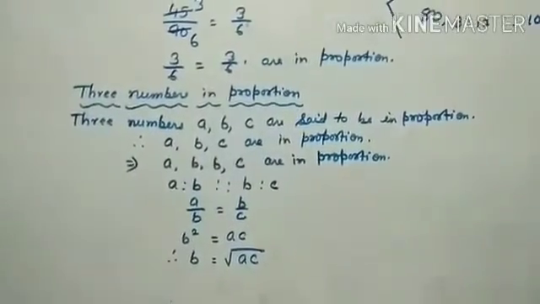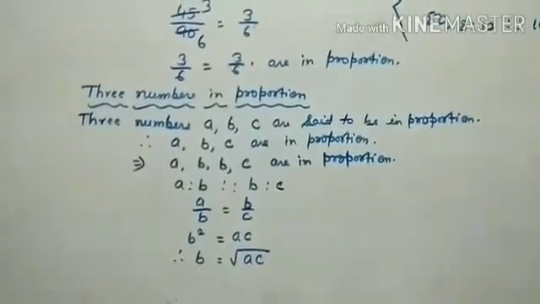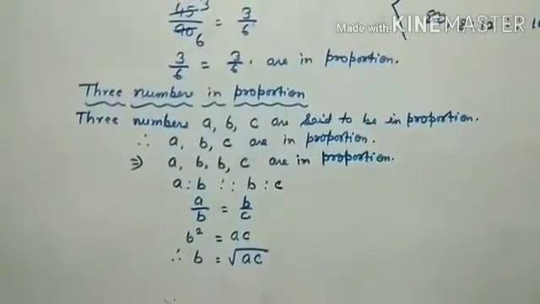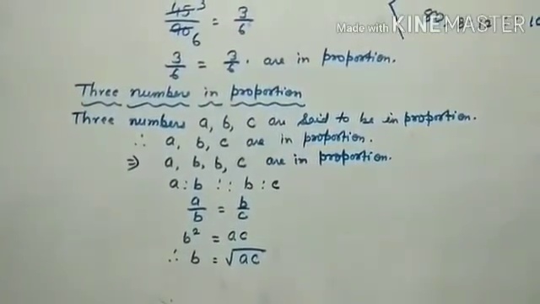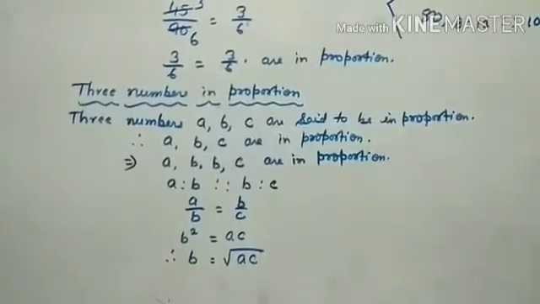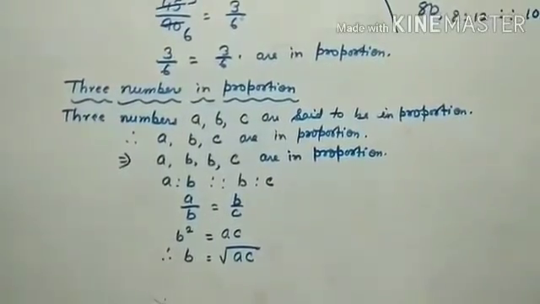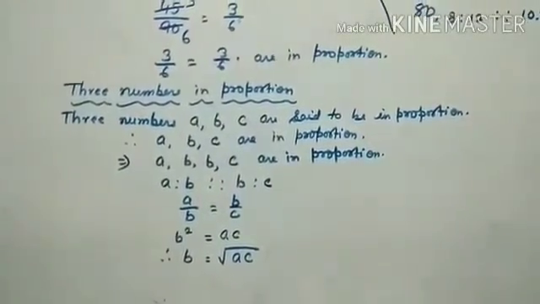So A by B and B by C. Cross multiplication gives B into B, B square, equal to A into C. And to remove the square, take the square root on the other side.